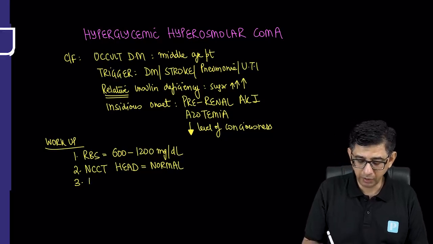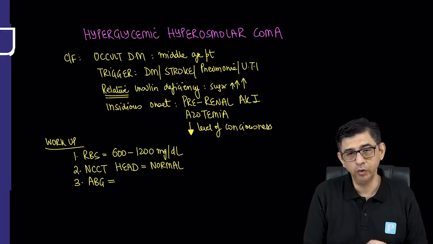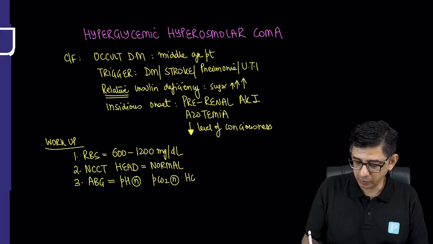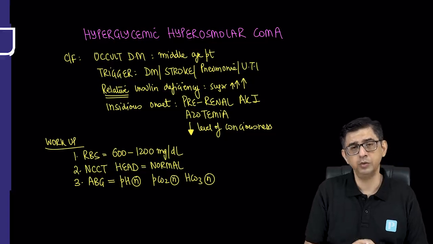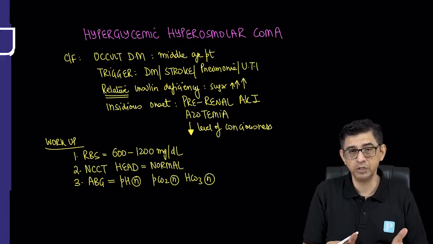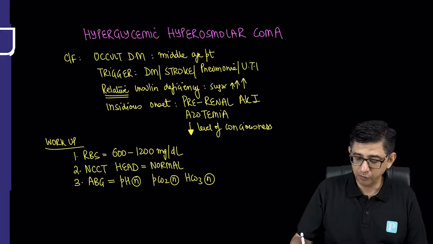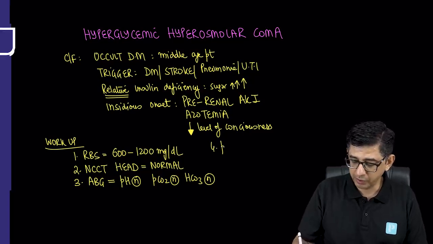But the main crux of this discussion is, if you have a grossly elevated blood sugar, you will look at the ABG values. The pH in this case is going to be normal. The PCO2 of this patient will be normal. The bicarbonate value of this patient will be normal. So the report of ABG is normal. There is no acidosis. The only thing that is present is grossly deranged values of blood sugar. If I am going to check plasma beta hydroxybutyrate values of these patients, then most of the time it will again be normal.